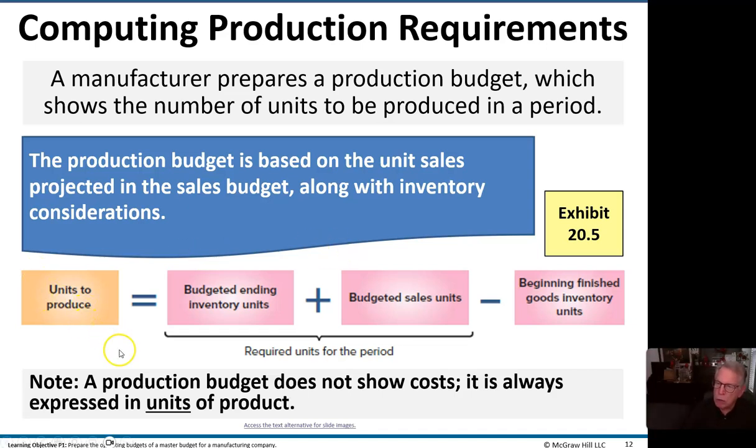So the units that we're going to produce here are going to equal the budgeted ending inventory units plus the budgeted sales units. But we already have beginning finished goods, so we subtract those. So a production budget does not show costs, as it's always expressed in units of product.